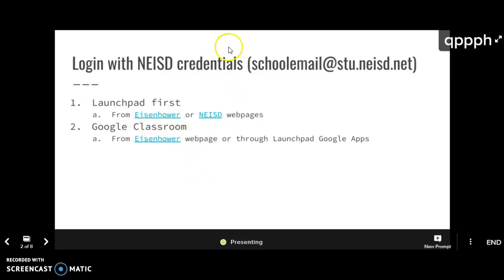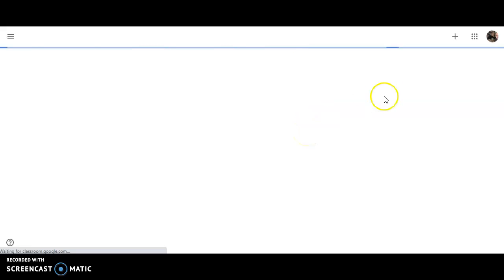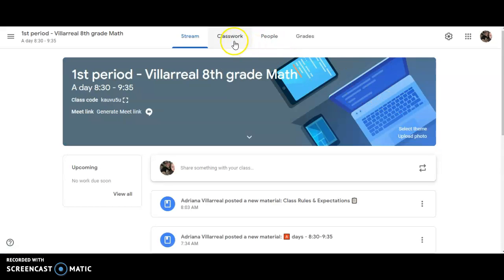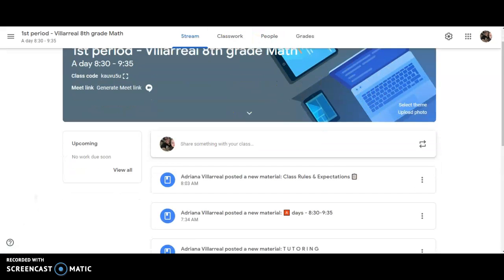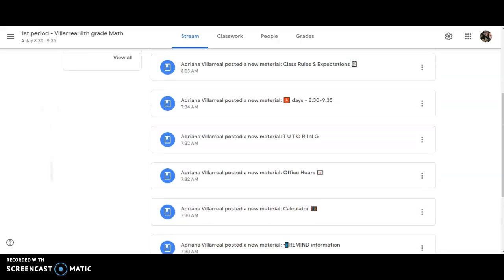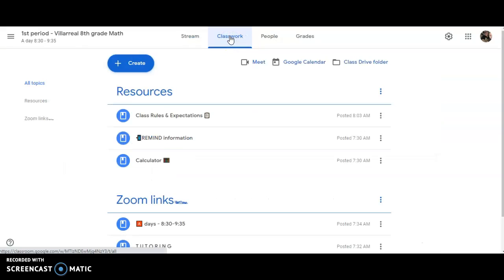Okay, our Google Classroom. Let me get us there. I'm going to click on one of my classes because most of what we did today is pretty much the same. So I'm going to click my first period. When you first get into your Google Classroom, you are taken to your stream. Guys, this is where announcements are posted and new things, but that only stays on the stream for a limited amount of time. So the part that you really want to pay attention to, or the tab, is the Classwork tab. Okay, this is where your assignments will be posted. It should be sectioned off by topic.